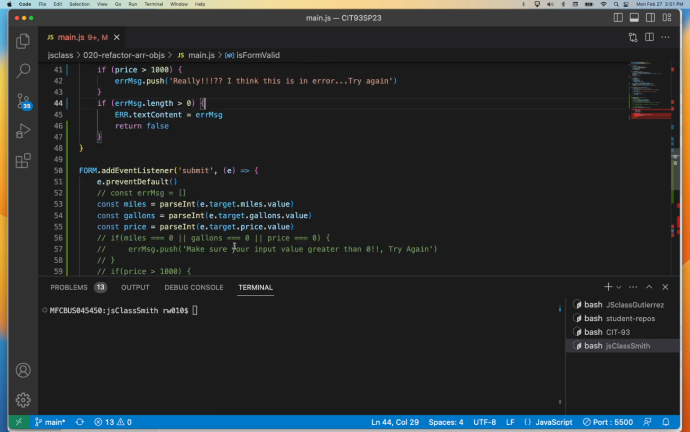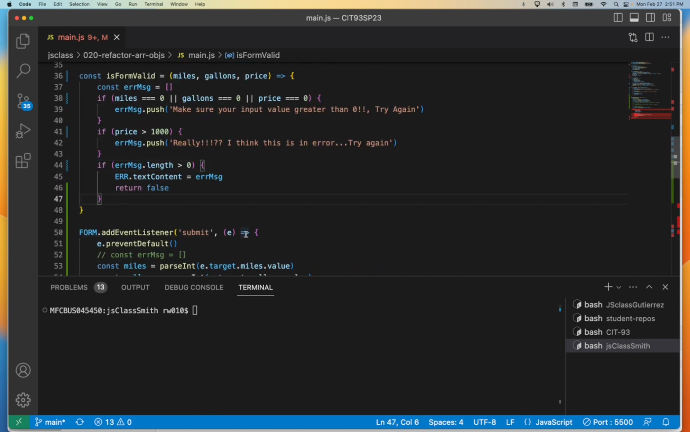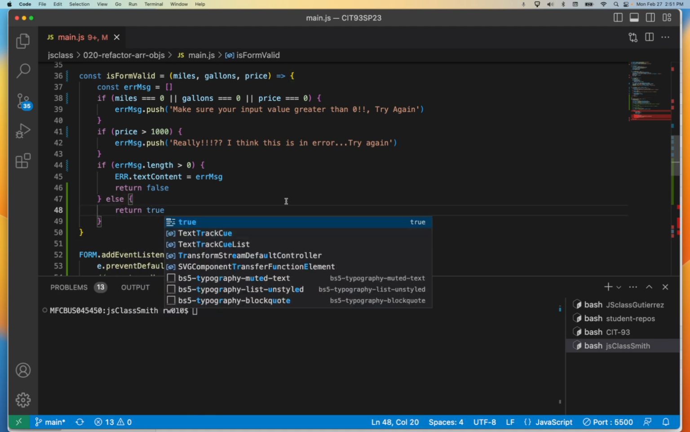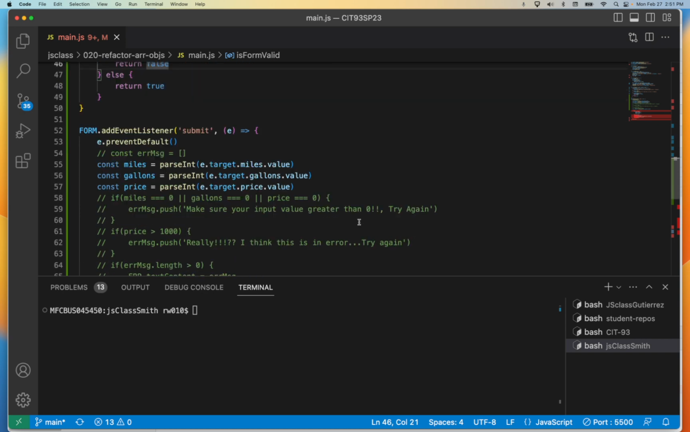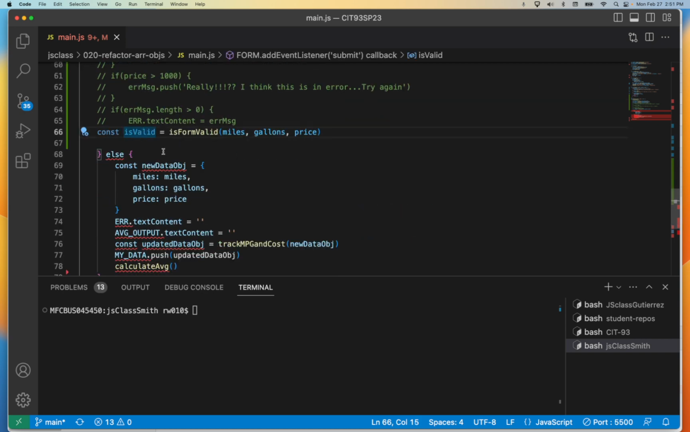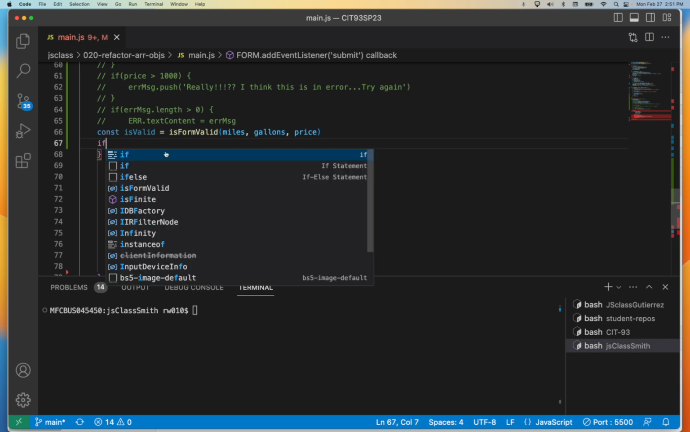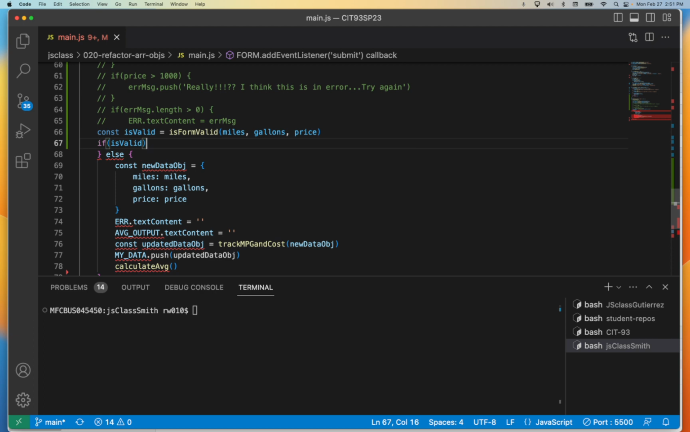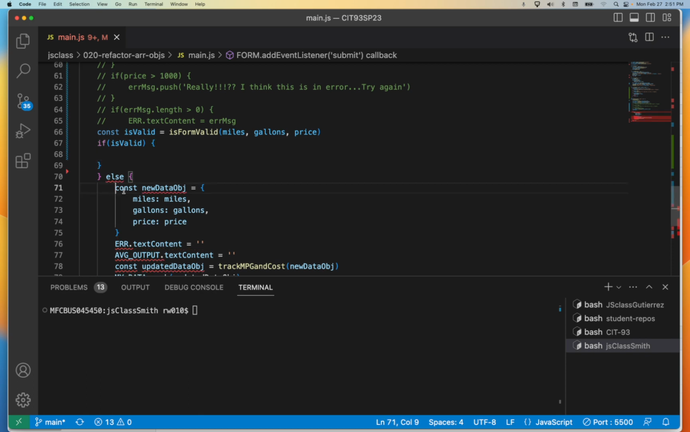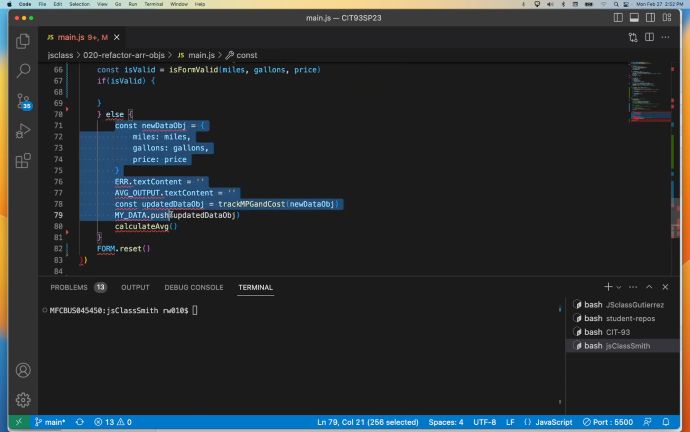Now, what do we do if it's true? Do we just do else return true? Okay. And then if we say if is valid. I still don't like the name, but okay. And this is the first time in this course that we've talked about what we call a truthy value. If it's valid, then what do we do? We're going to run a code block and we're going to run all this right here. We're going to say, okay, run all that.